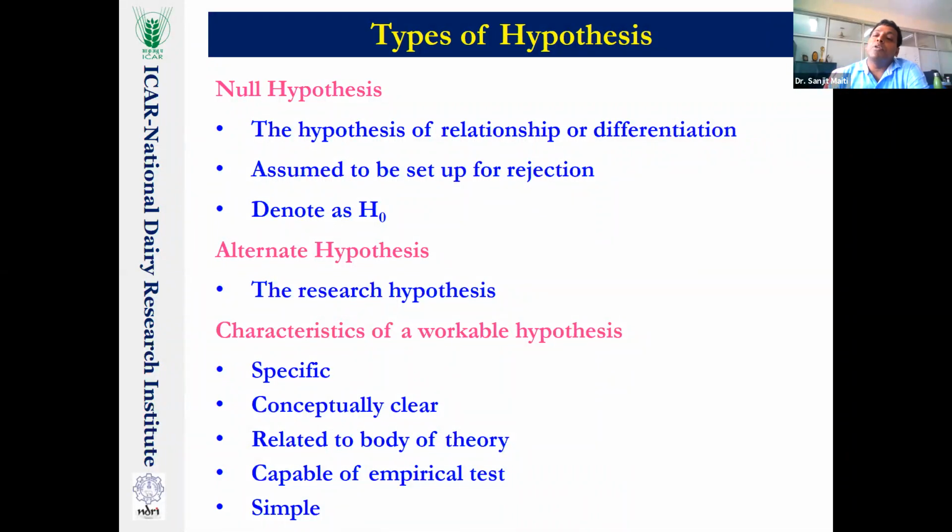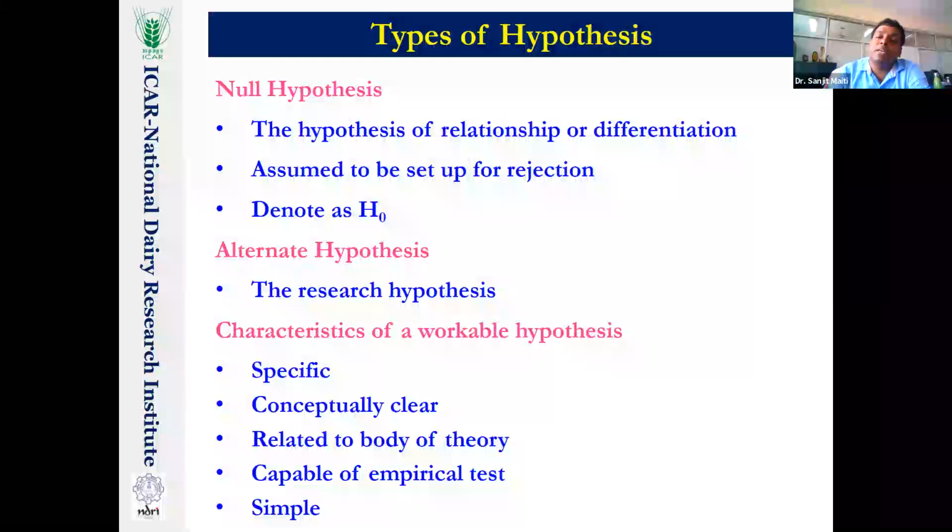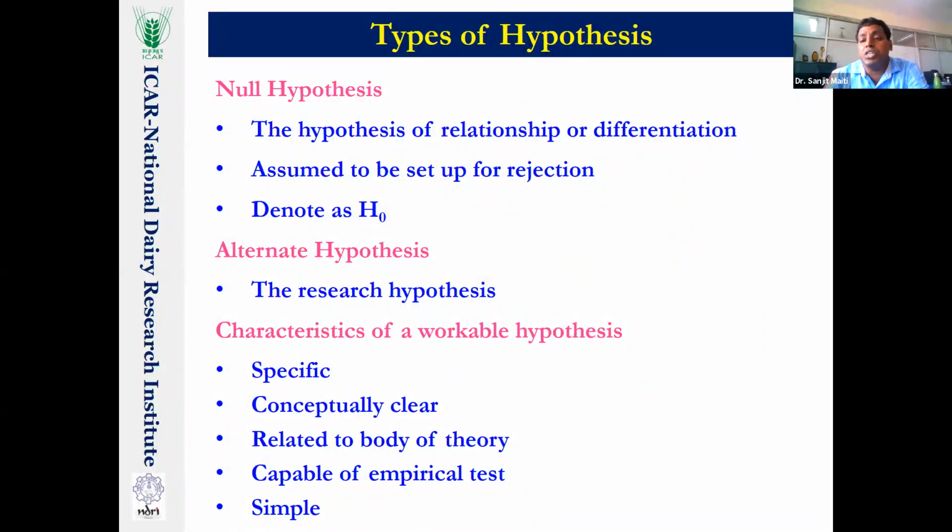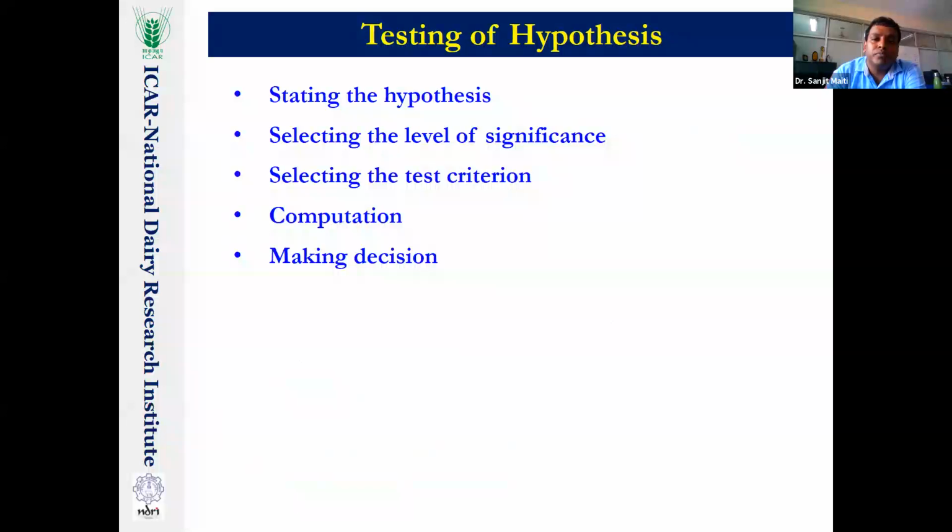It should have some logic, because, remember this definition, a conjectural statement means it has some logic, reasonable assumptions. You cannot have a blank; you must put a hypothesis capable of empirical test, that it has to be tested, and it is a very simple word. It has to be written within 15 to 18 sentences. If you remember these few points, I hope you will prepare your own notes for the exams. Even if not prepared, if you remember these words, you can definitely write during your final exams.